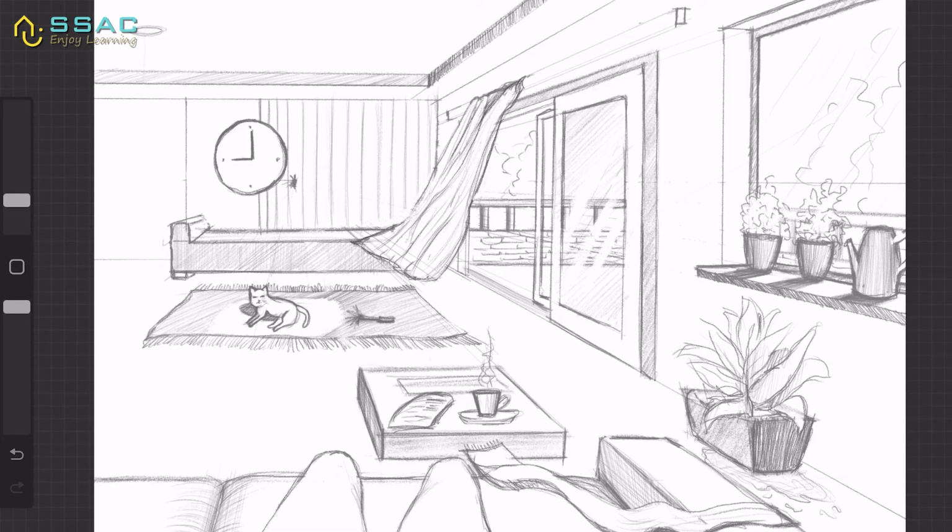So I will add this at the end, because shadows are to be added when your sketch is complete, right? Because you don't know what kind of objects will be placed where, so it is better that you add the shadows after your entire sketch is complete. And also there's a technical aspect to light and shadow as well, because if you talk about a cube, the shadow is not rectangular, right? In a cube there are different ways in which you can make the shadow part. So shadow is also a technical subject, how to make light and shadow.